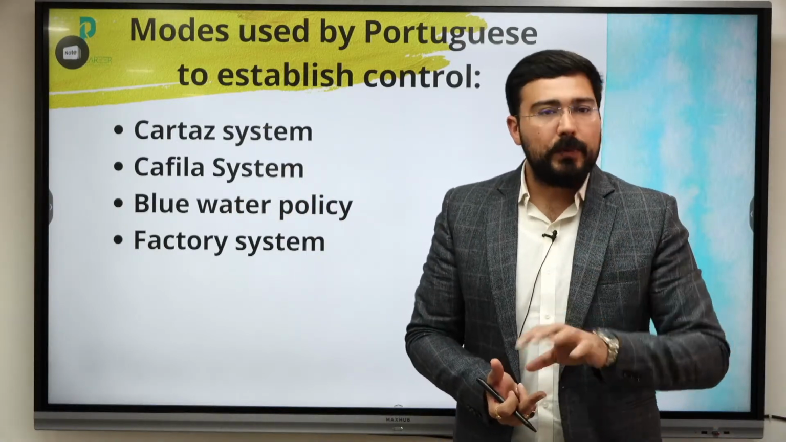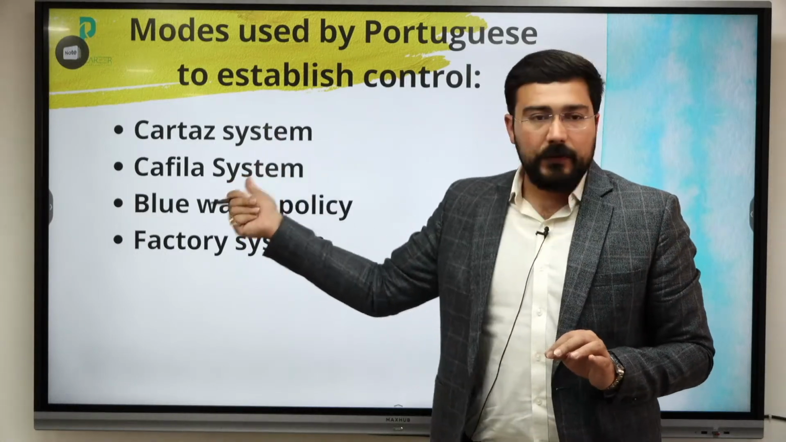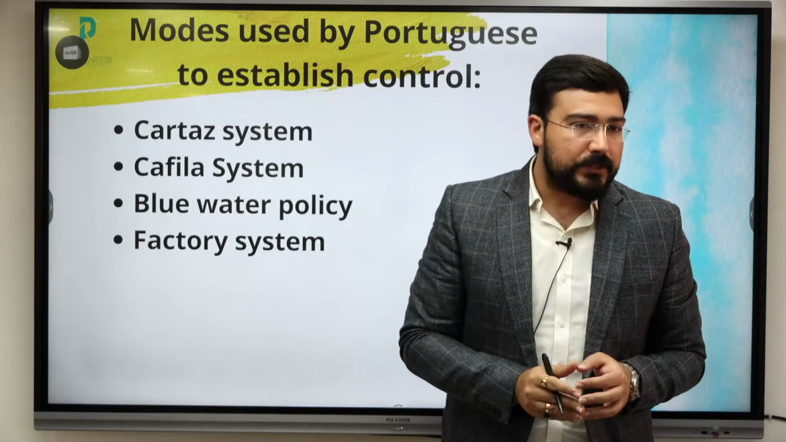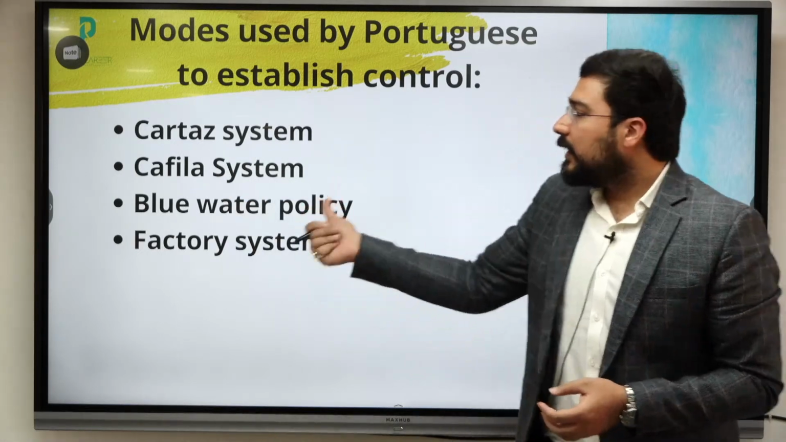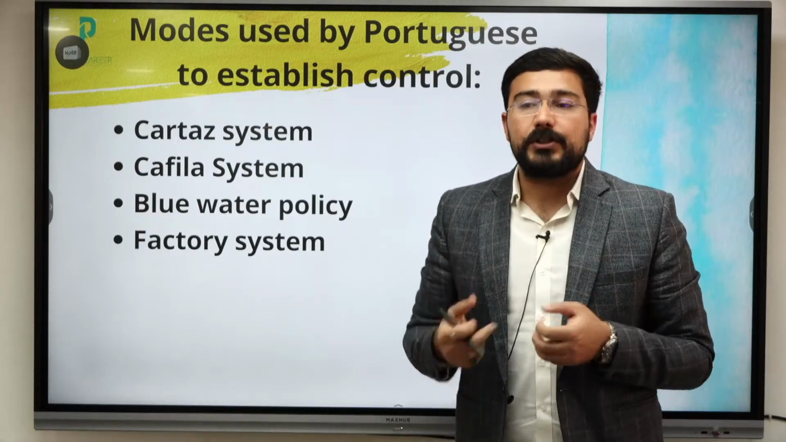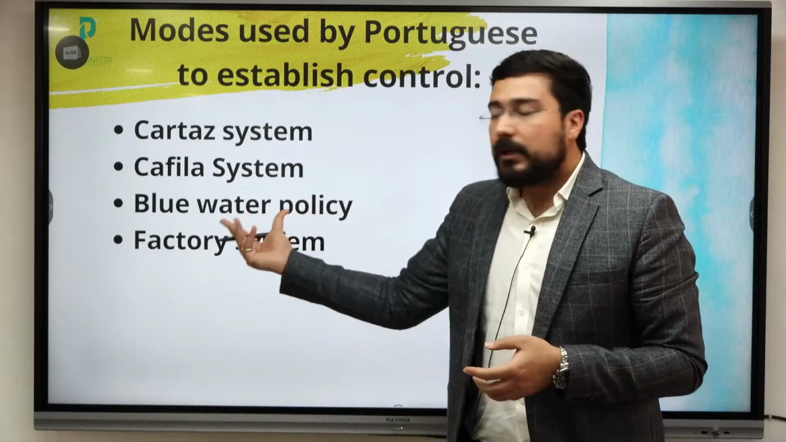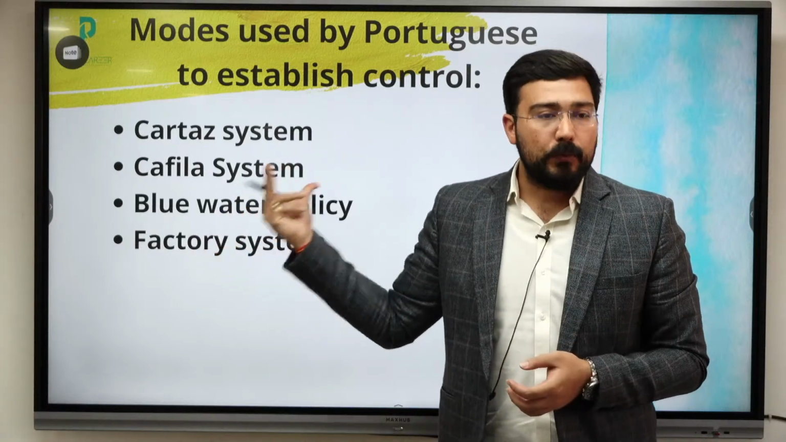This was also used by them. So whoever used to take their permit, the cartas, they were allowed to become part of the Kafila system. Security provide करते थे उसको. The third system is the blue water policy. For that, they wanted to have control over the shipbuilding. जितना ज़्यादा shipbuilding हमारे control में होगा, the more we can control the oceans. So this became the blue water policy.